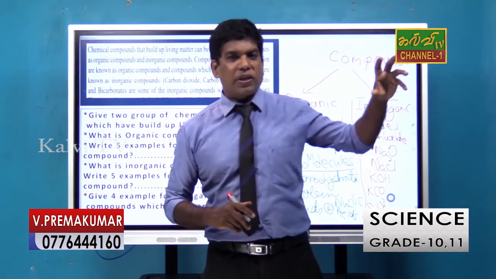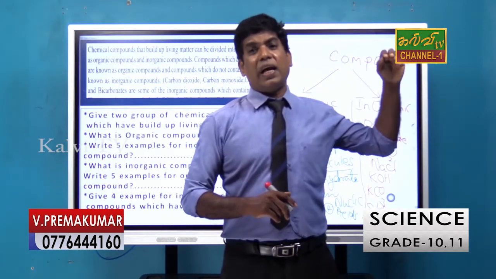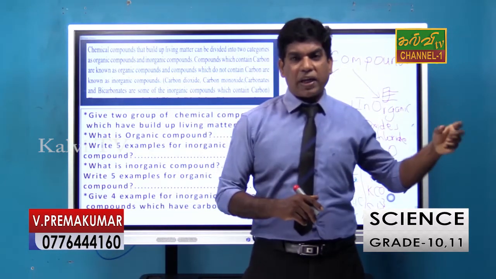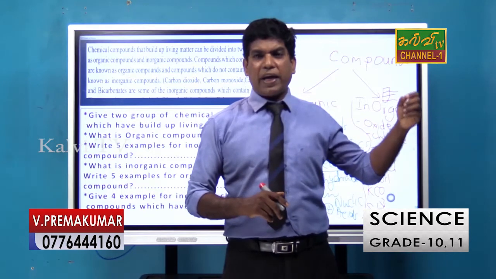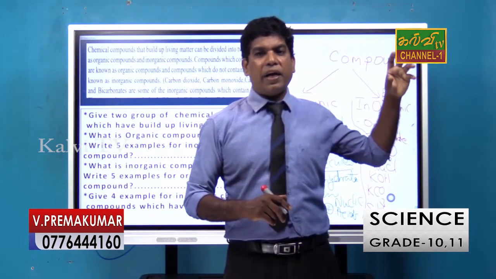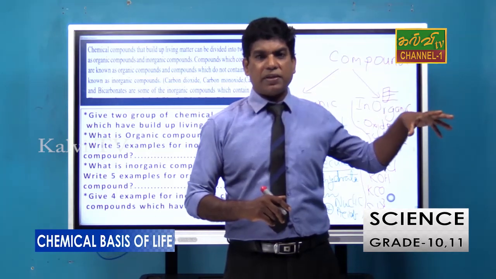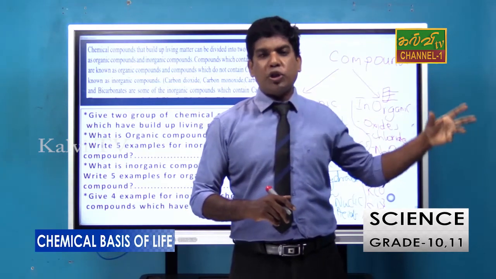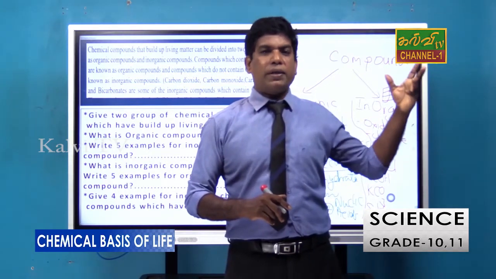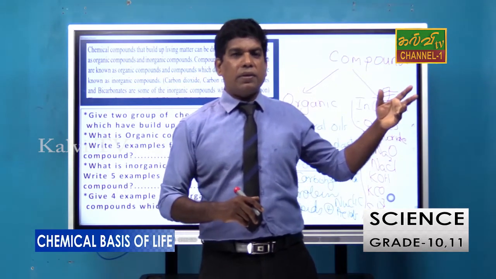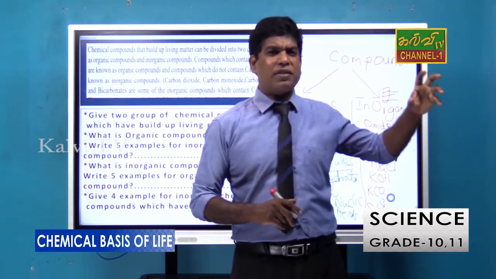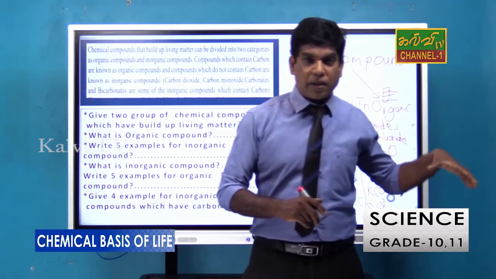Inorganic compound, metallic oxide, say metallic oxide means aluminium oxide, sodium oxide, iron oxide, copper oxide, those are the oxides. Not only the metallic oxide, non-metallic oxides, say sulfur dioxide, nitrous oxide, also the non-metallic oxide. Those are included in the inorganic substances, right? Most of the salt, sodium chloride, potassium chloride, magnesium chloride and magnesium sulfate, sodium sulfate, those kind of chemical substances are included in inorganic substance.